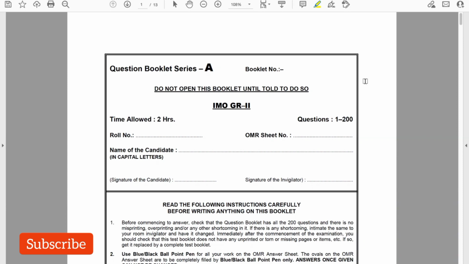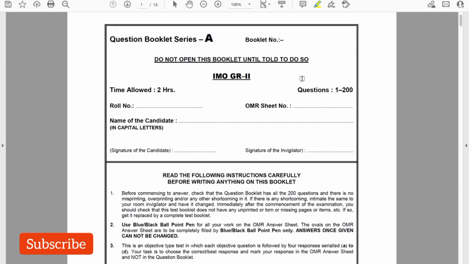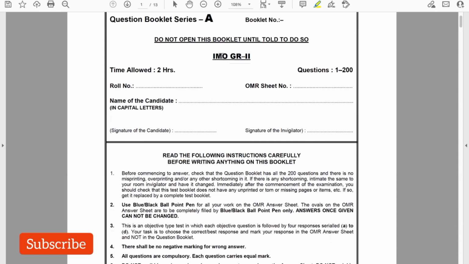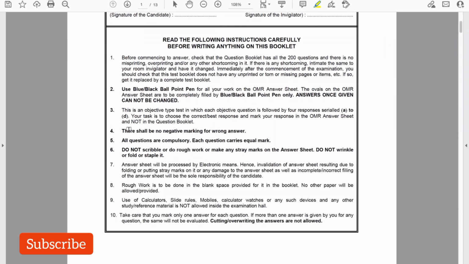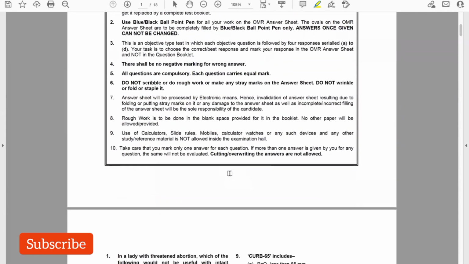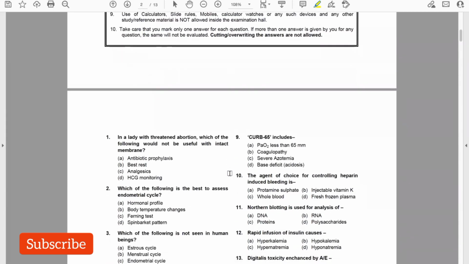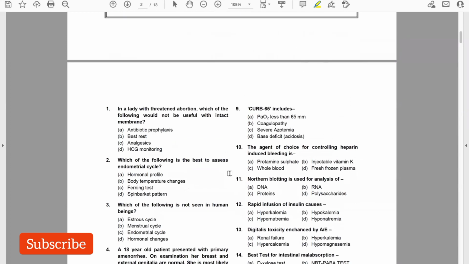Now, this is the booklet A that I will be discussing. This is the Insurance Medical Officer Grade 2 exam, 200 questions held for 2 hours. If you see here, they have given there shall be no negative markings for wrong answers. So let's start solving the questions.